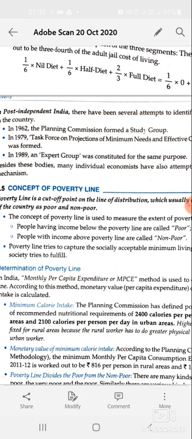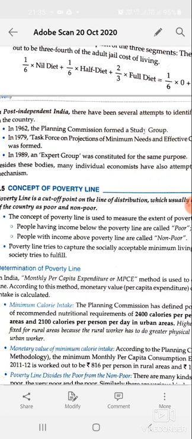Similarly, a person who lives in rural India and consumes less than 2400 calories per day is called poor. This is one criterion. This is called the minimum calorie intake, or we can say this is an expenditure method.